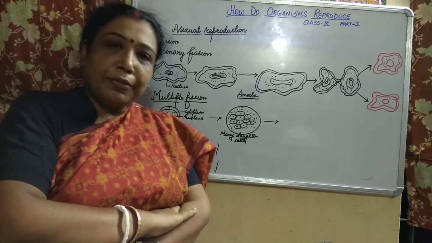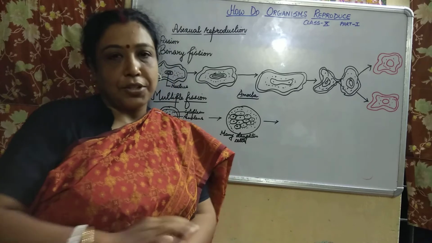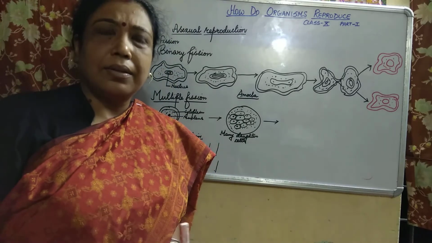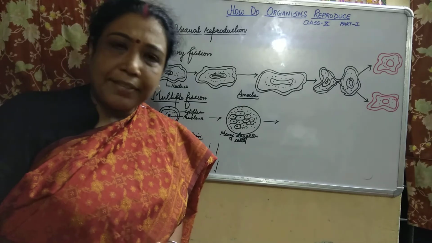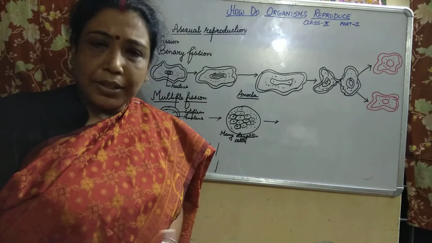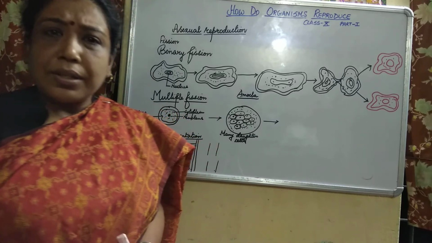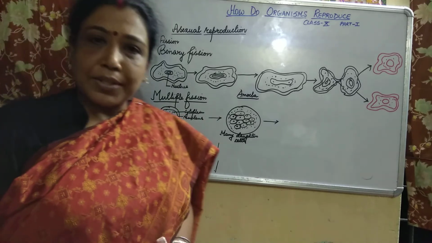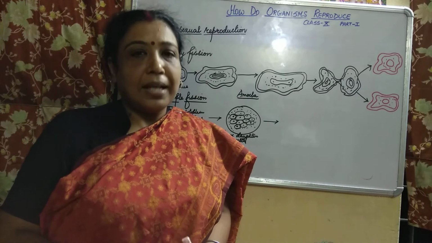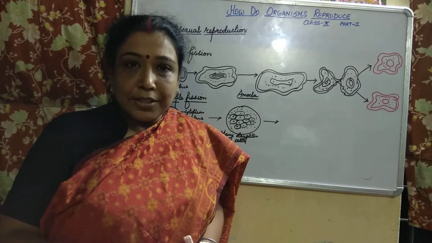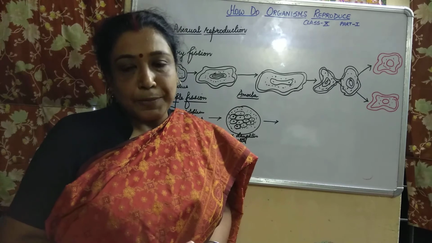Now, all of you must be knowing what is reproduction, okay? From your lower classes, from 6, 7, you are studying it, but maybe even before that. Reproduction, children, is the process by which an organism produces or gives birth to young ones or offspring.